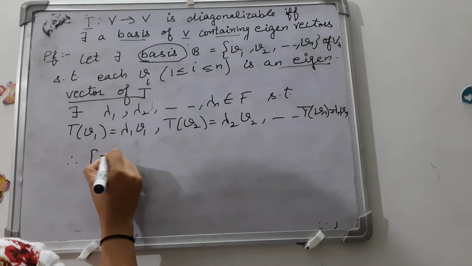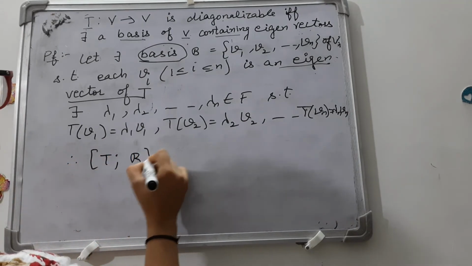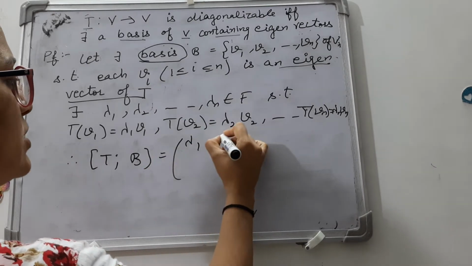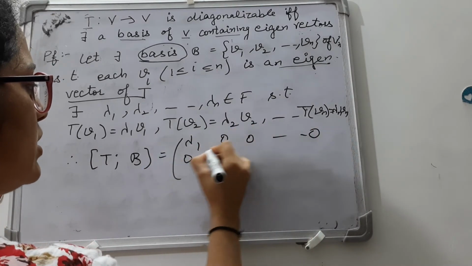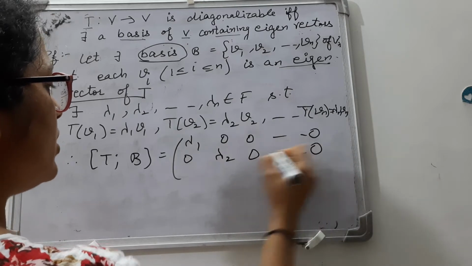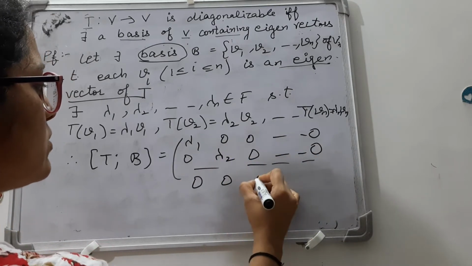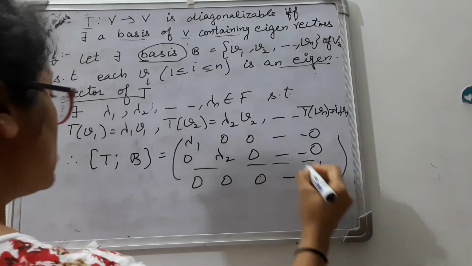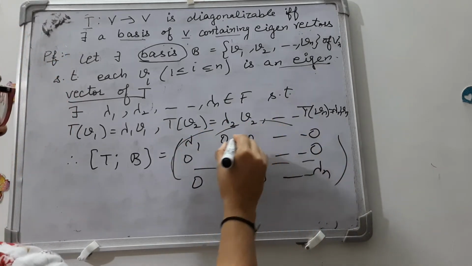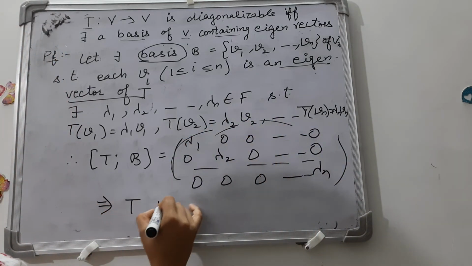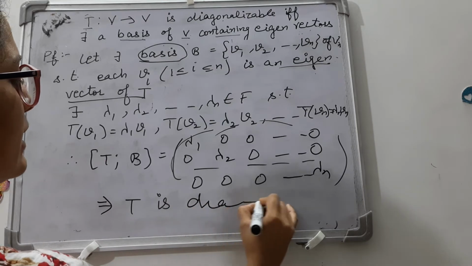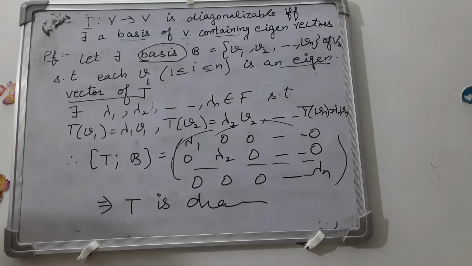Therefore the matrix of T with respect to B is lambda 1 0 0 up to 0, 0 lambda 2 0 up to 0, and so on, 0 0 0 up to lambda n. So this matrix is a diagonal matrix, so we can say that T is a diagonalizable operator.